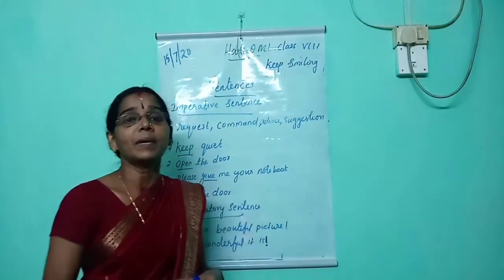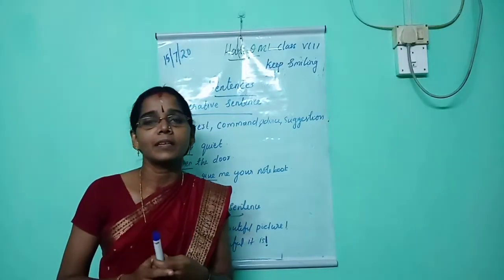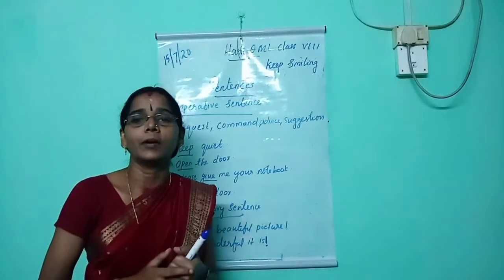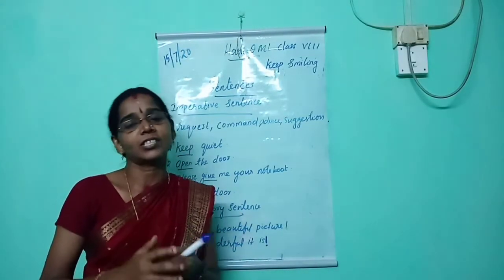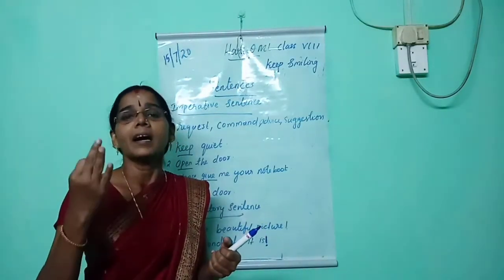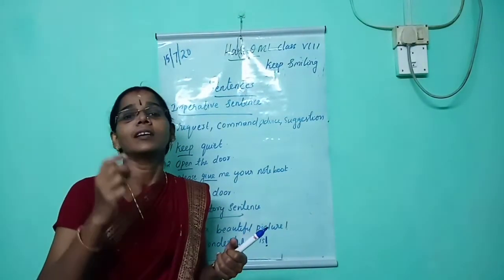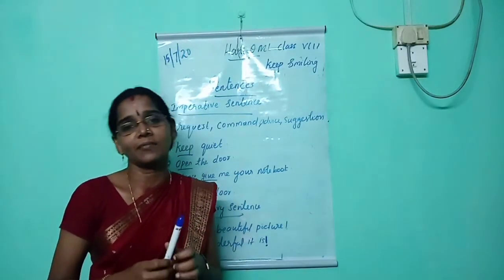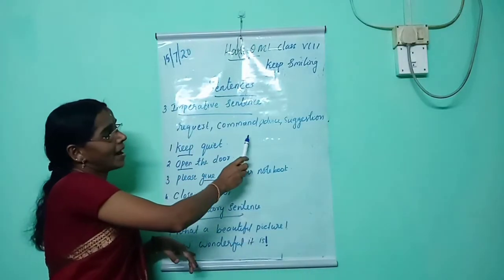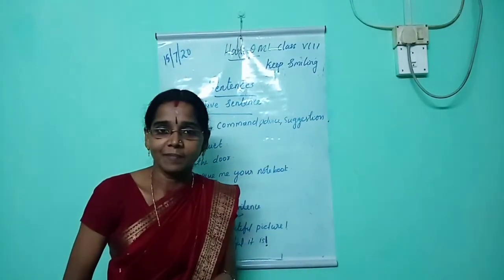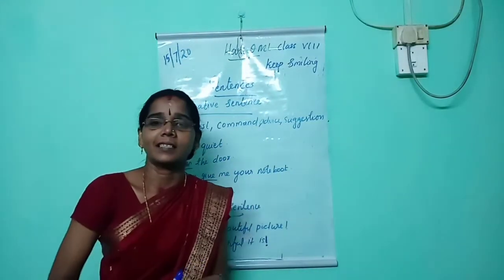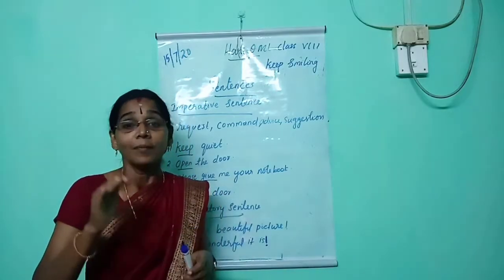Next one is imperative sentence. How will you identify an imperative sentence? Imperative sentence always begins with a main verb. Then what do you mean by a verb? All action words are verbs. For example, play, listen, jump, run, walk, look, etc. Imperative sentence may be a request, command, advice or suggestion. The imperative sentence always begins with a main verb.